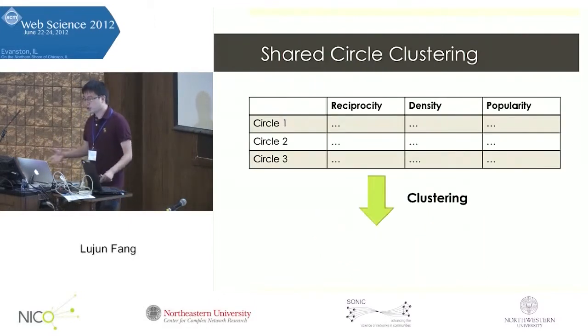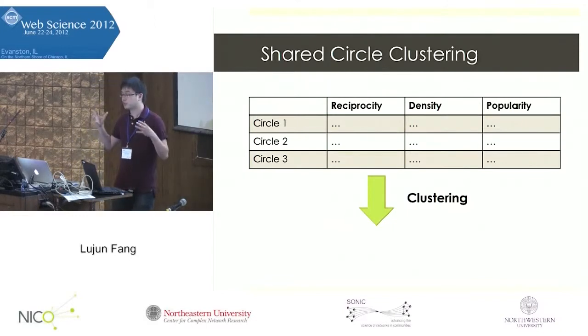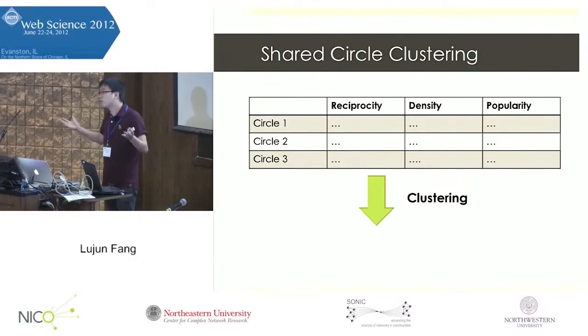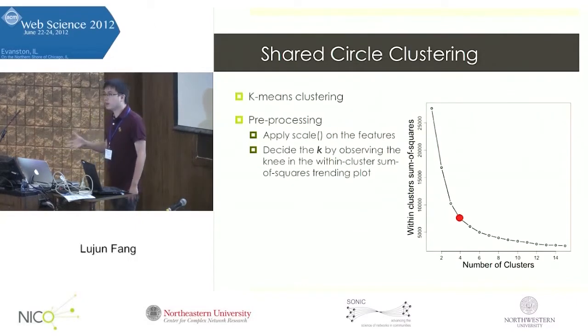So based on these features extracted from the topological structure of the circle, we have those circles represented as feature vectors. Then we can perform the clustering analysis. We use the k-means clustering algorithm. Before performing the clustering, there are two pre-processing steps. First, we need to apply a scale function to make sure that the feature values are normalized and no single feature dominates the clustering results.